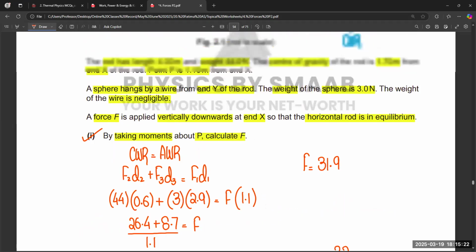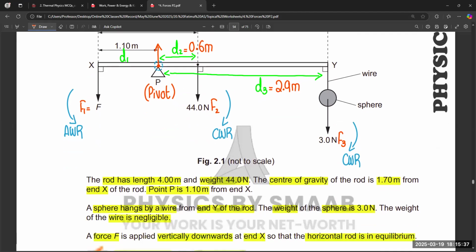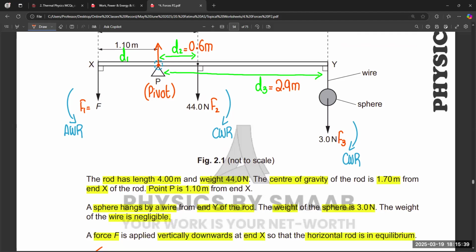Basically, all the forces are acting in the downward direction. So the pivot exerts a force in the upward direction. So all the downward forces are equal to all the upward forces. There is only one upward force, that is exerted by the pivot. So 32, we calculated, 44 plus 3.